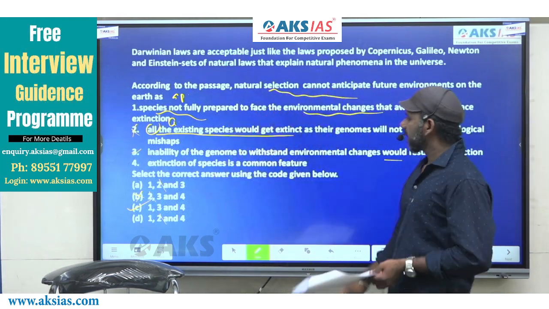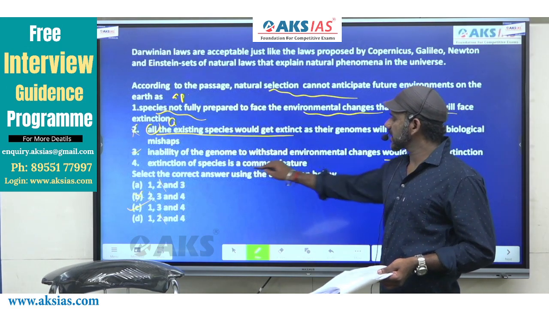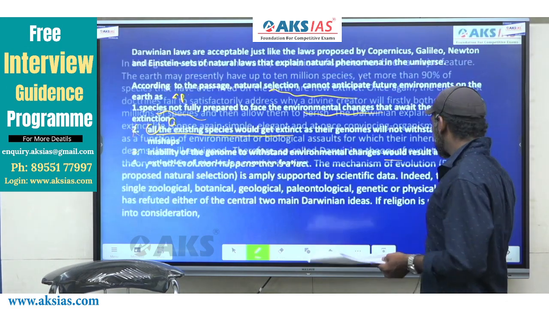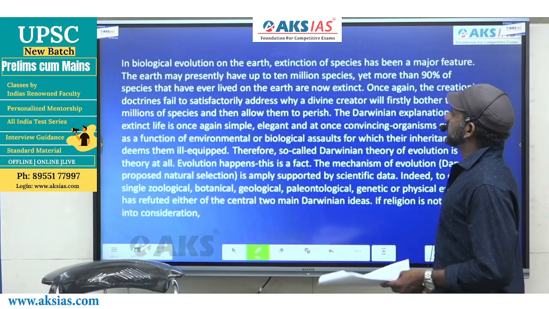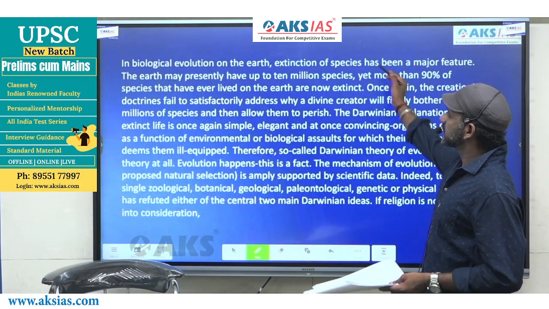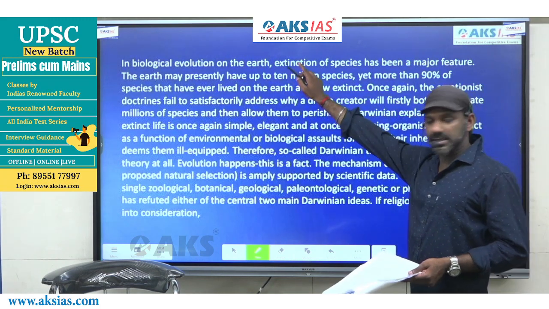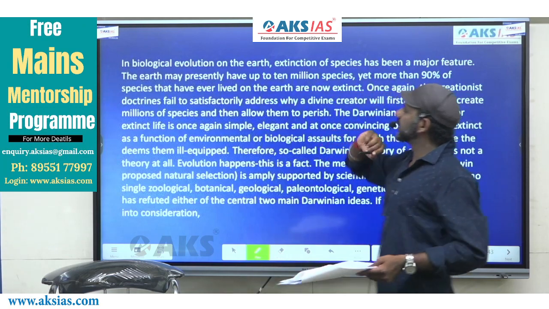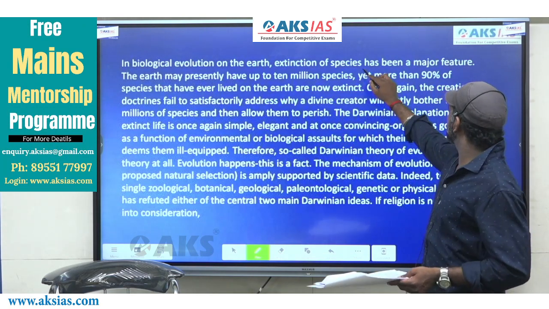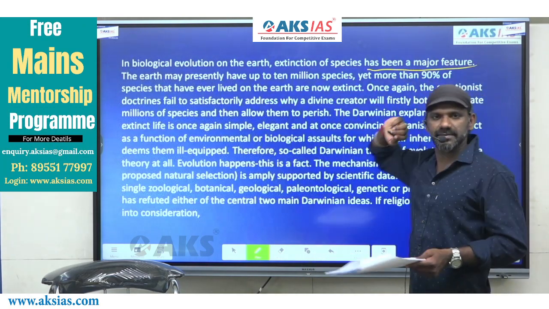Come to 4. Extinction of species is a common feature. Come to the same paragraph. Here it says, in the first sentence on the screen, in biological evolution on the earth, extinction of species has been a major feature, right?